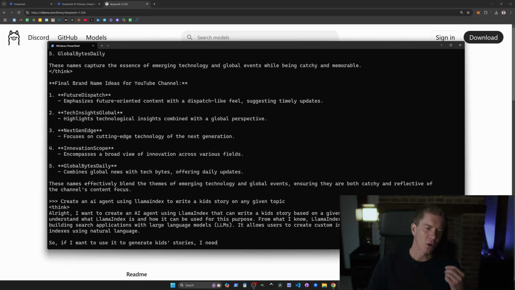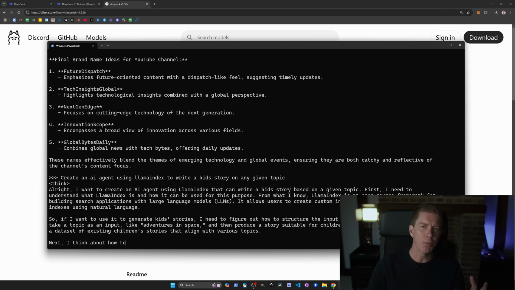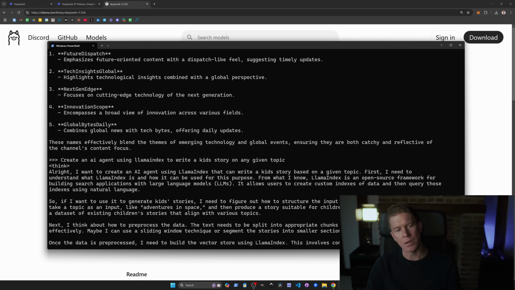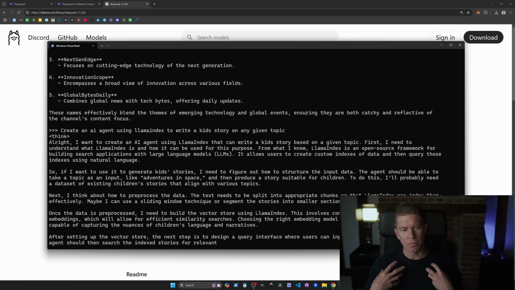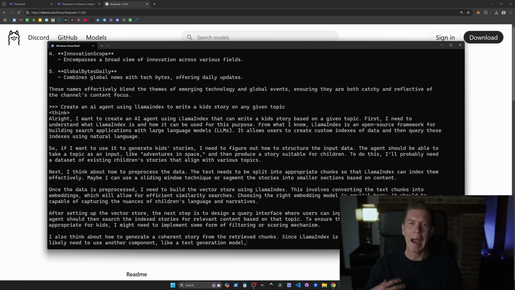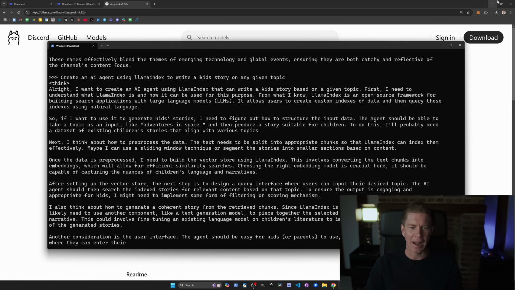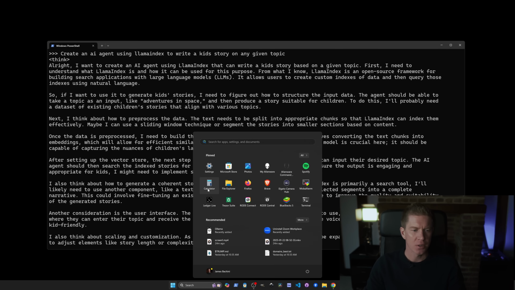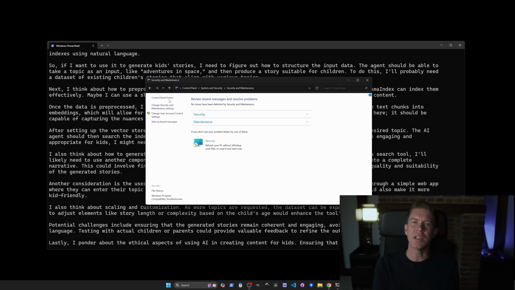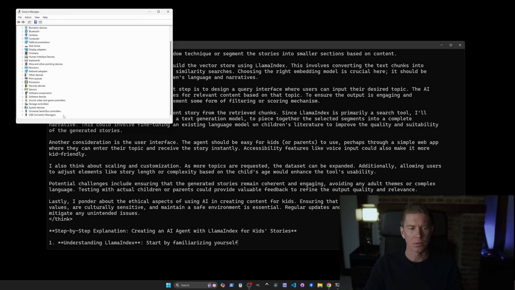Another nuance of this model is that in output, it seems to think out loud. These first few paragraphs, it's thinking about how it should do something rather than actually giving the final response. This is a little bit more behind the scenes than with ChatGPT's O1 model.